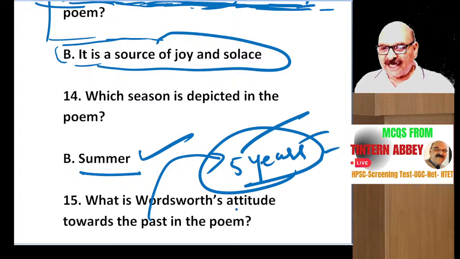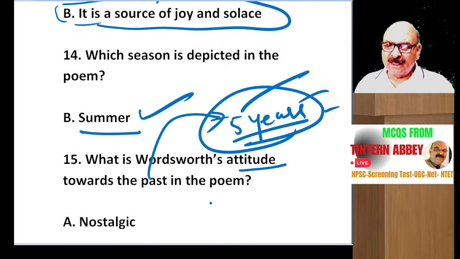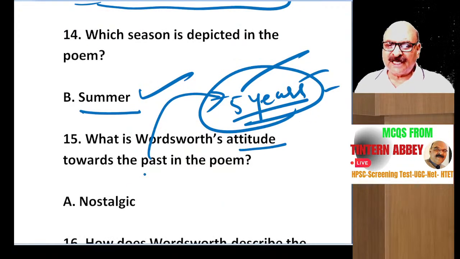What is Wordsworth's attitude, point of view towards the past in the poem? Does he think that his past has been useless? Does he think that his past was attractive, very helpful for him, or does he think that his past experiences before 5 years were better than the present one? So it was nostalgic.